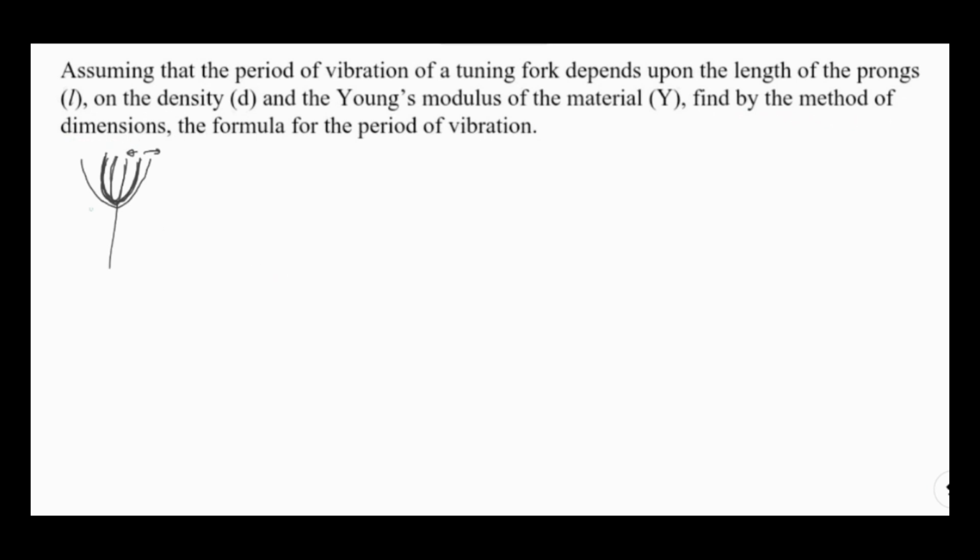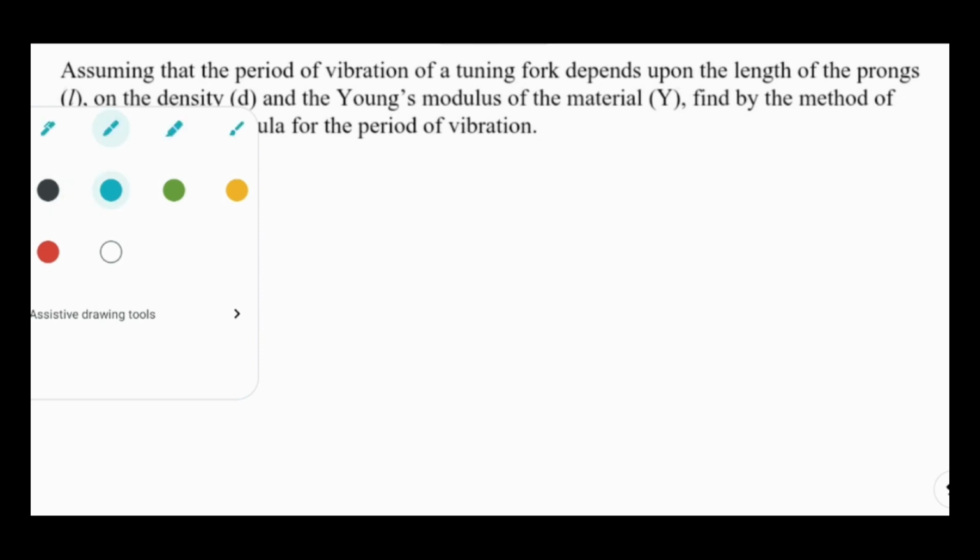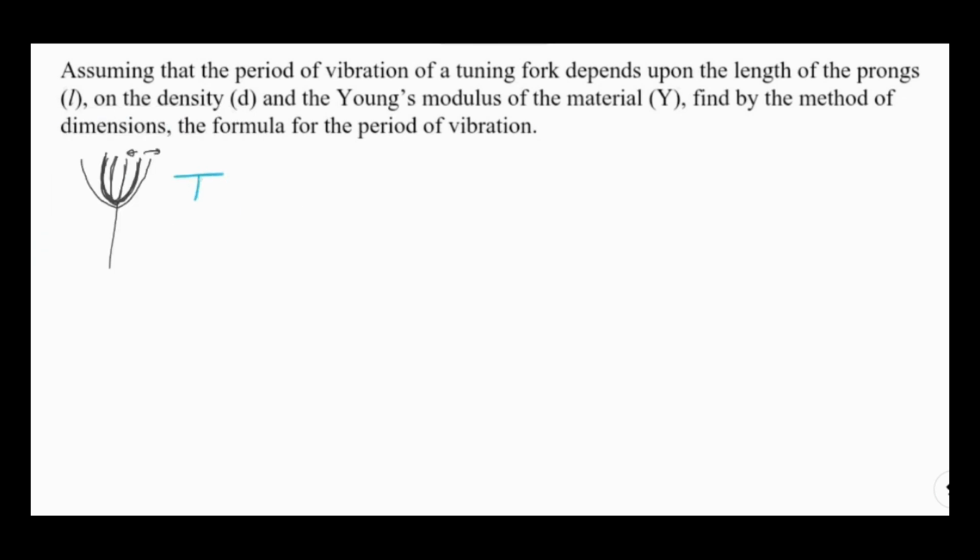So for finding the time period, first let us assume the time period is T, and that time period should be dependent upon the density of the material, the length of the prongs and the Young's modulus of the material.